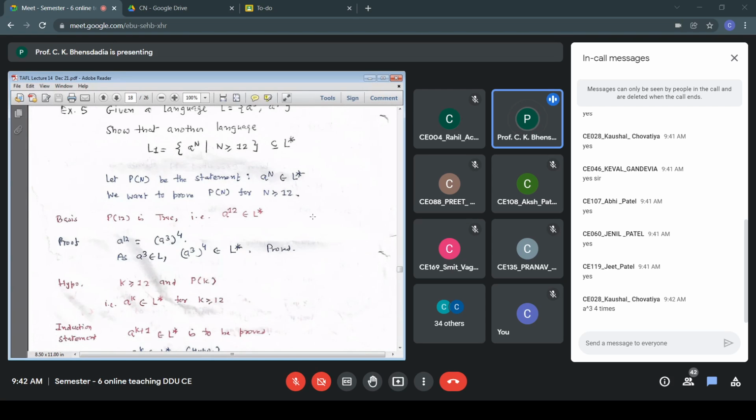See, we can write a to the power k plus 1 as a to the power k minus 2, then a^3.